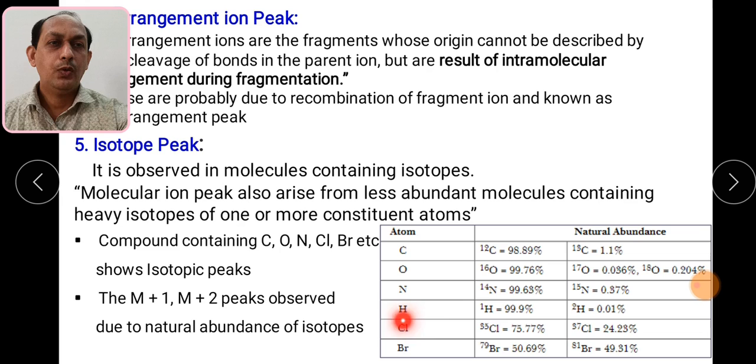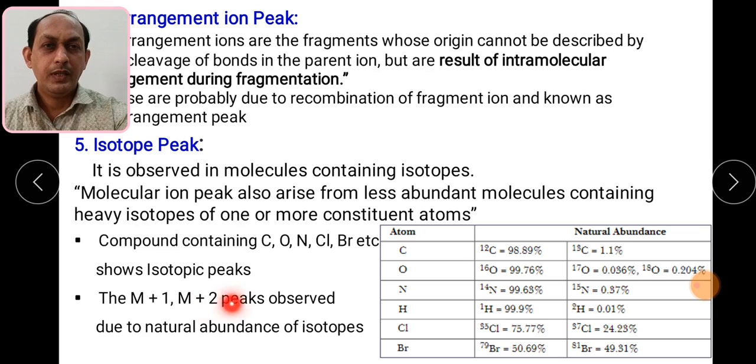In the case of chlorine and bromine, you can observe M plus 2 peaks, because chlorine has a natural abundance of 75.77% as Cl35, but you can also see Cl37. In the case of the halogens, chlorine and bromine, the heavier isotopic form is present in greater amount. Suppose Cl35 and Cl37, Br79 and Br81.